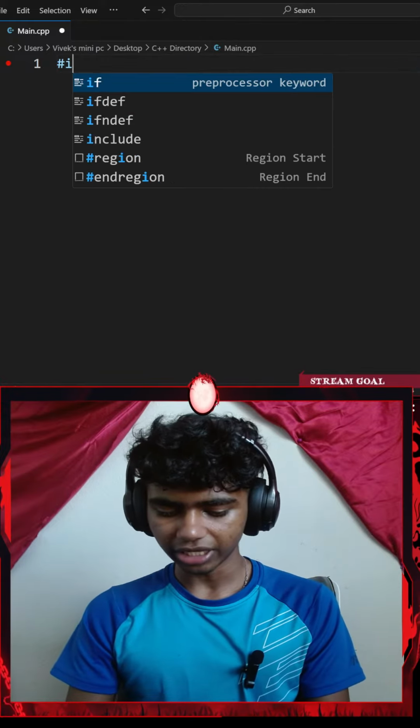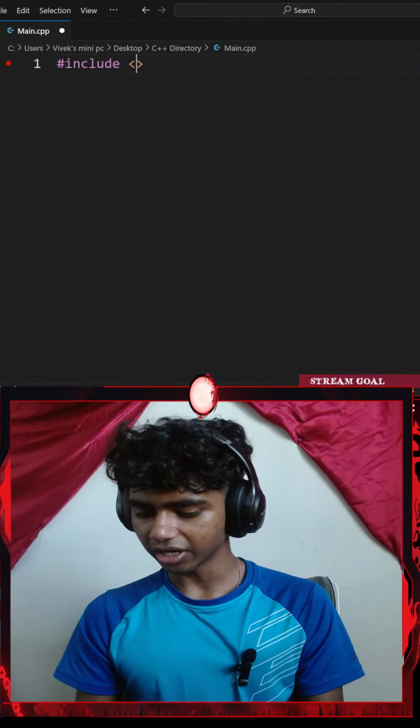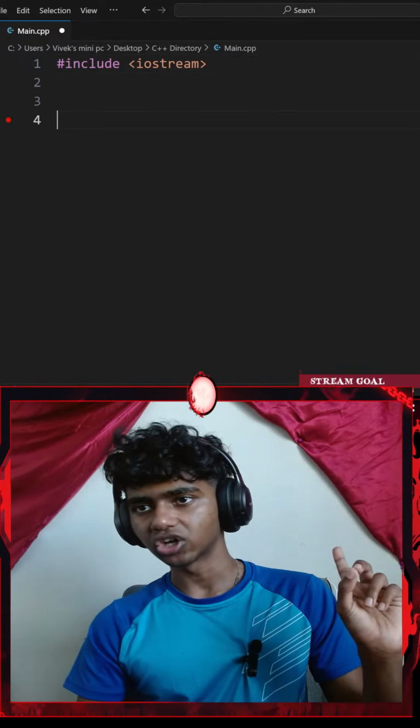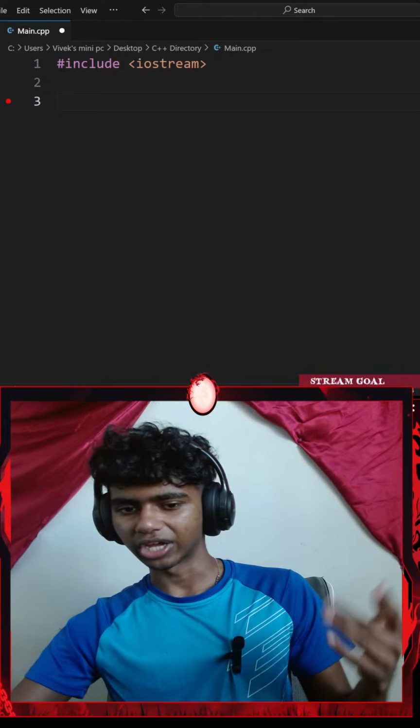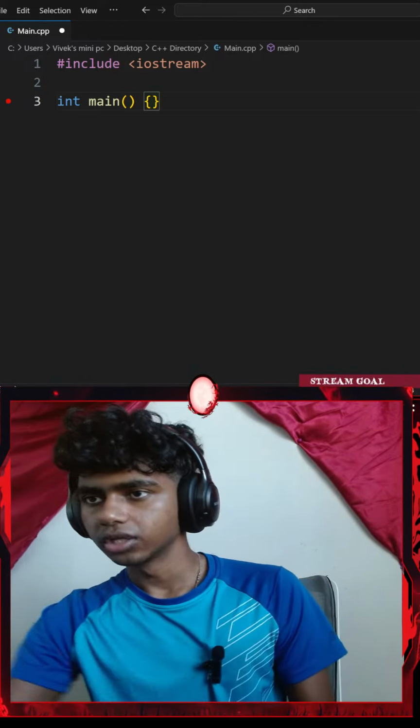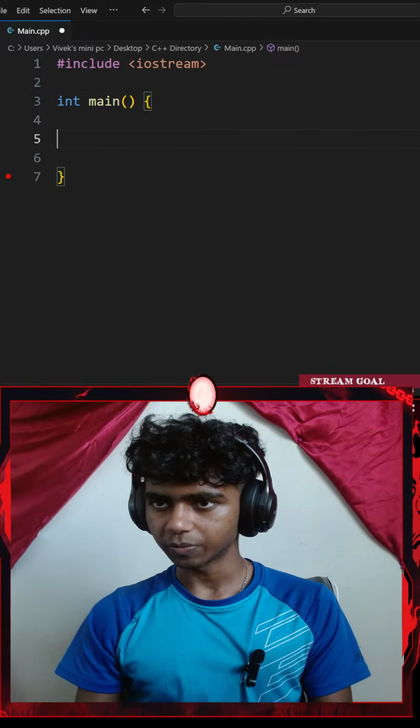Let me start off by including iostream, a pair of angle brackets, iostream. Okay, I wouldn't need vector honestly, just iostream, because I'm not using vectors. That said, let me go ahead and typecast my main function to be an integer. Okay, I'll go with a pair of curly braces, maybe a bunch of spaces.